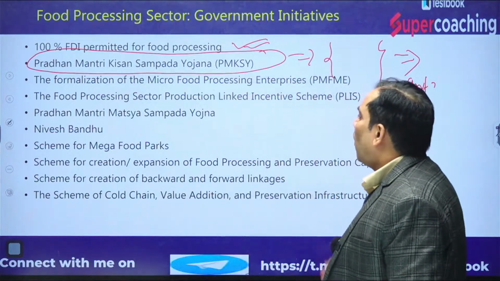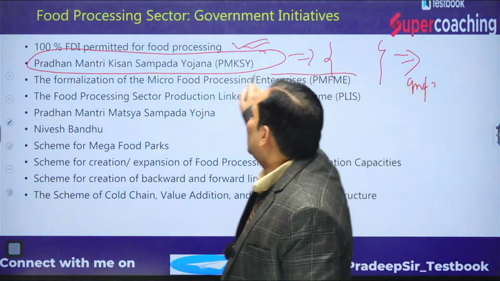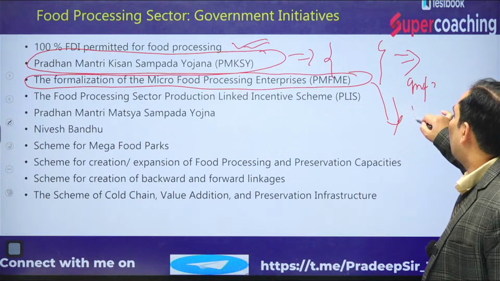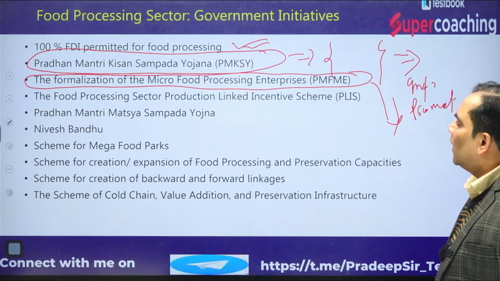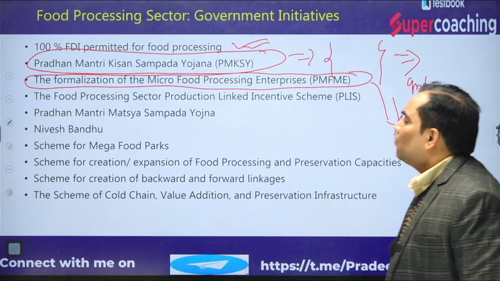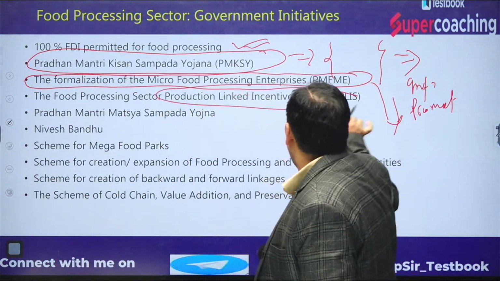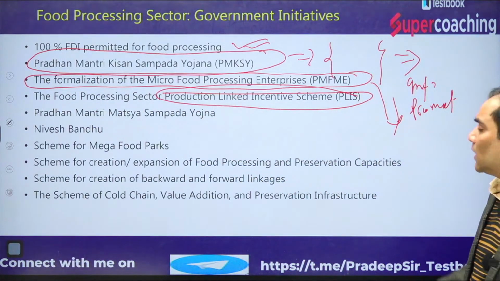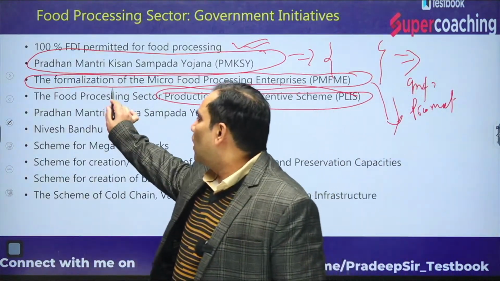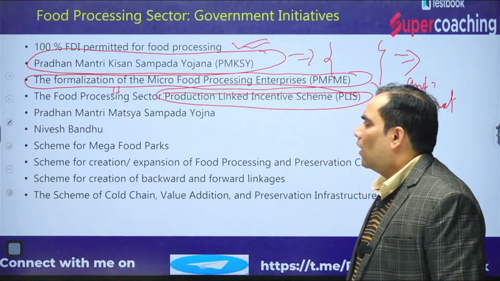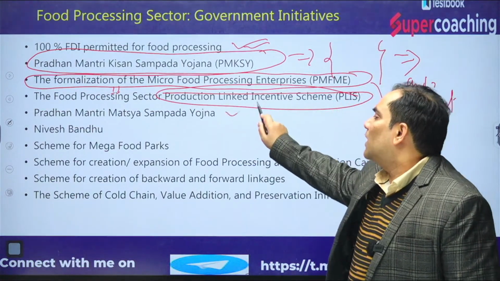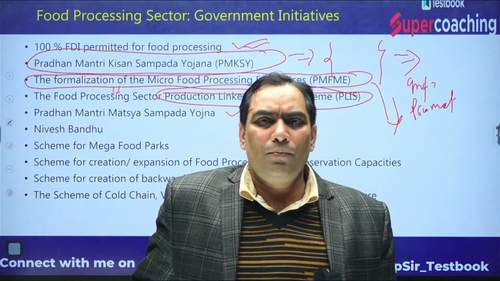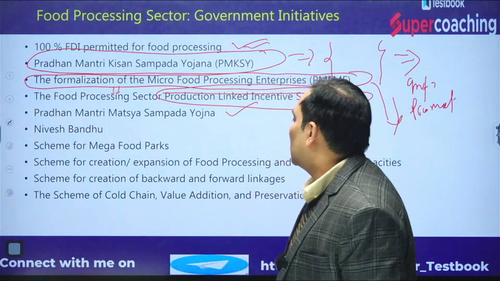Other measures: formation of micro food processing enterprises, that means promotion of the food processing industries. The government is running the Processed Food Sector Production Linked Incentive Scheme, a production incentive scheme related to food processing. There is also the Pradhan Mantri Matsya Sampada Yojana, which the government is running to increase the processing of seafood.